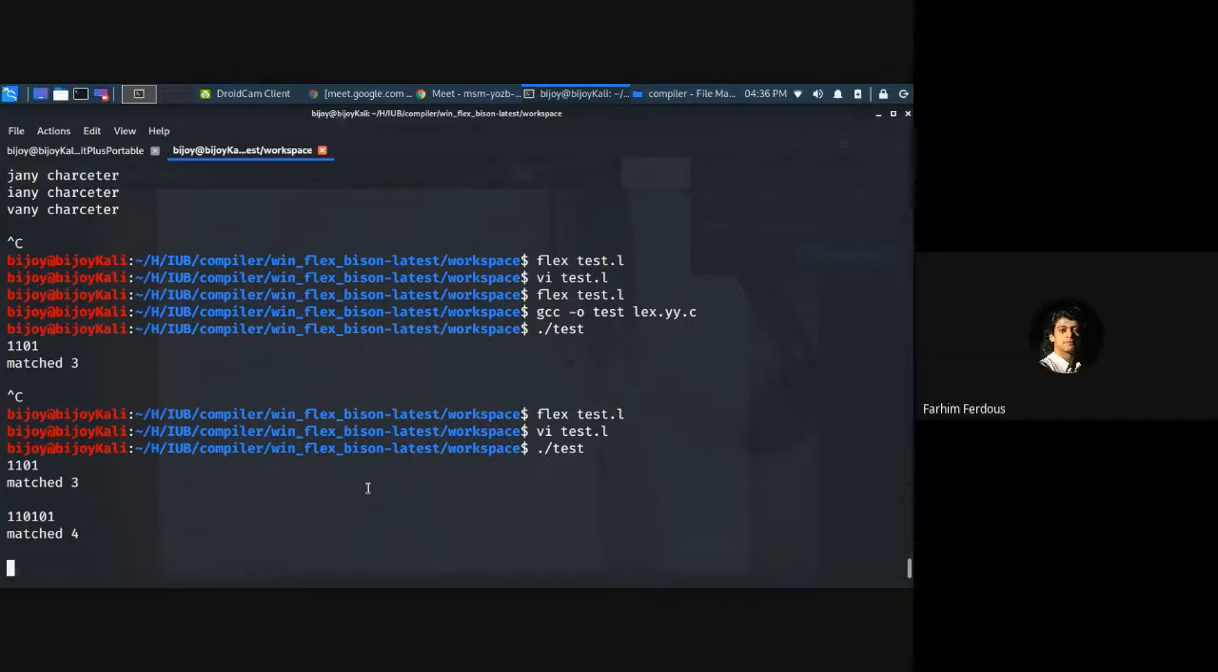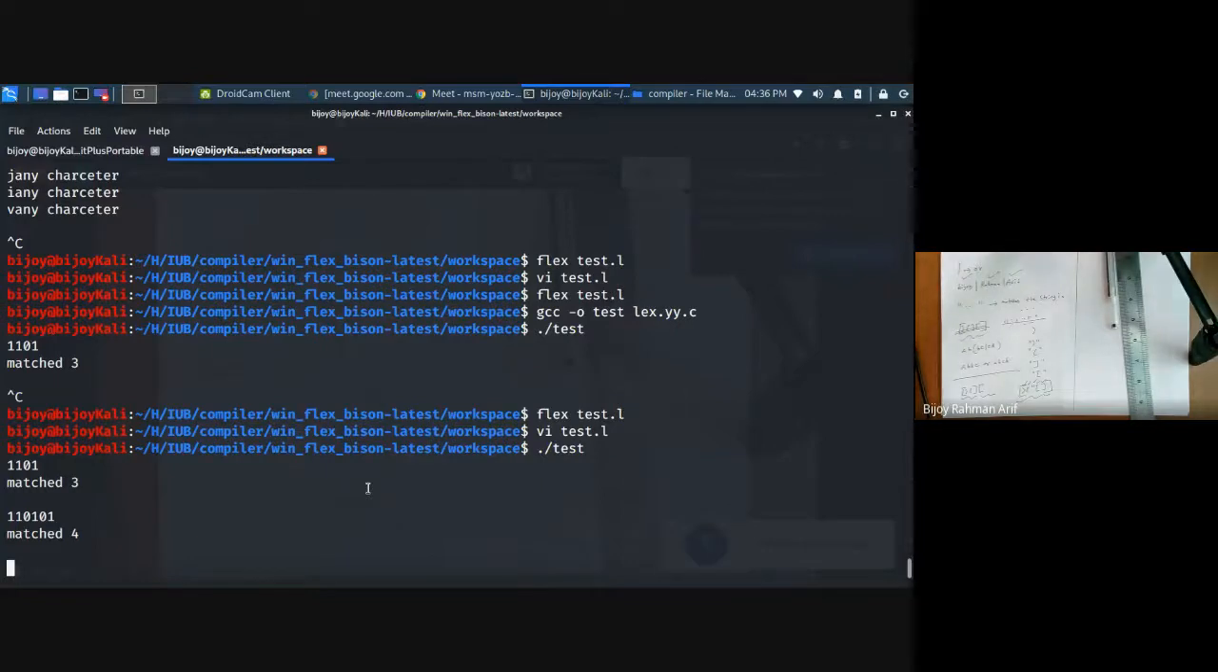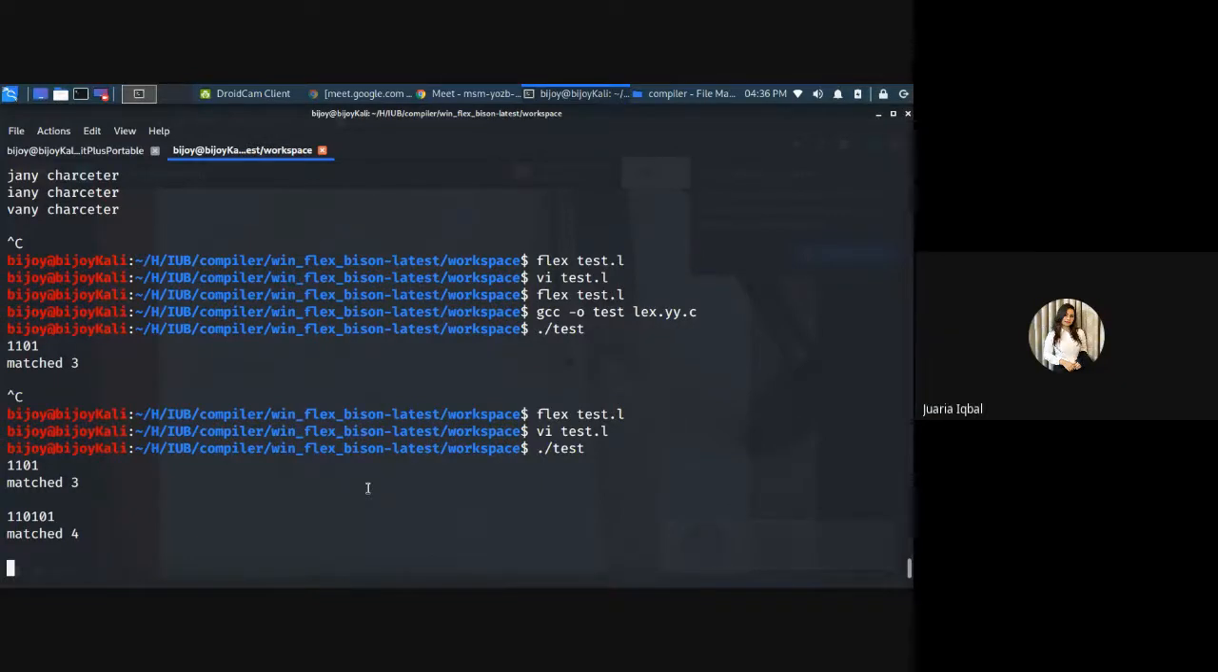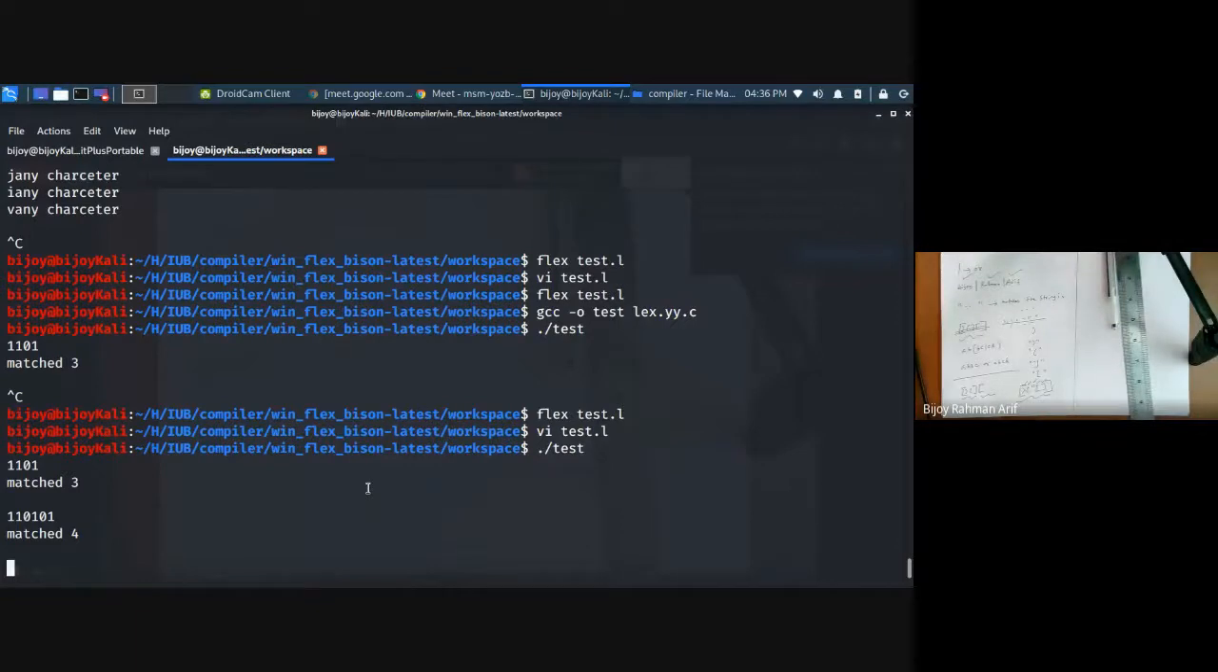Maximal match. I can match 1101 in match 3, then I can match 01 in match 4. Fine. But with 01 plus, I can match the whole thing. Because of maximal match, I'm going to match over there.